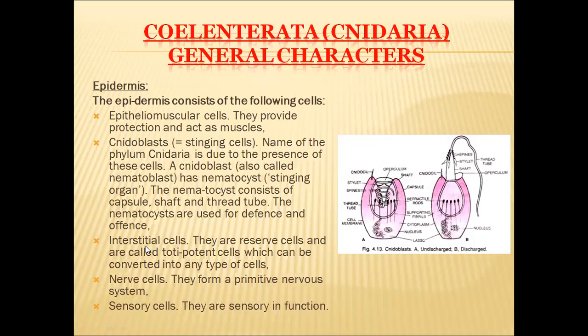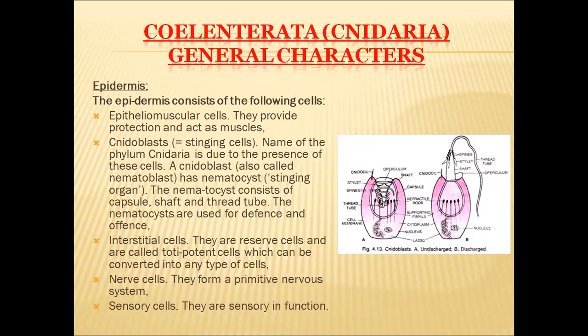And the third type of cells present in this epidermis are interstitial cells. These interstitial cells are called totipotent cells. Why? Because these interstitial cells can give rise to any other type of cells if there is a necessity. So these interstitial cells are like totipotent cells. They can form any other type of cell when other types of cells are required in the organism's body.